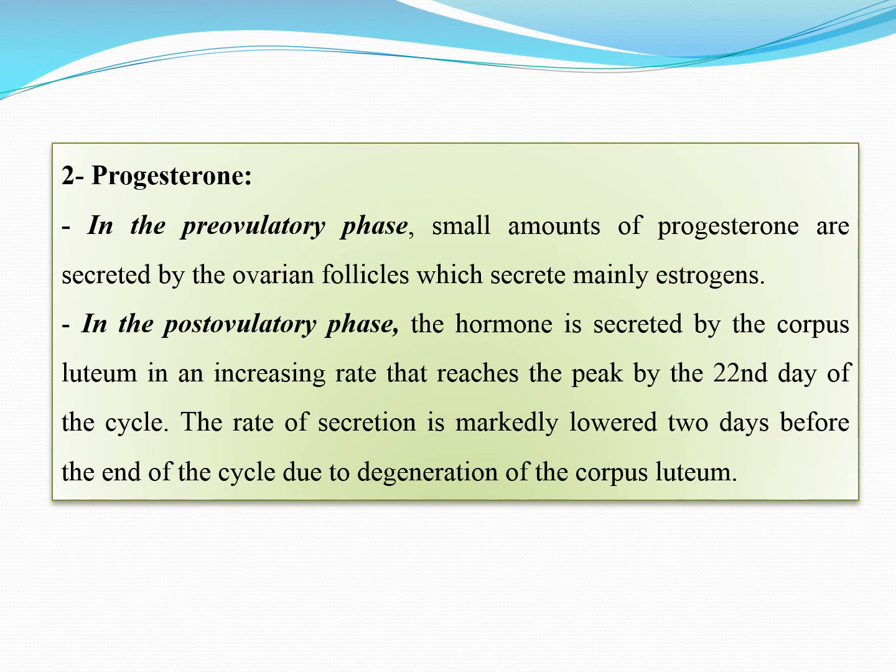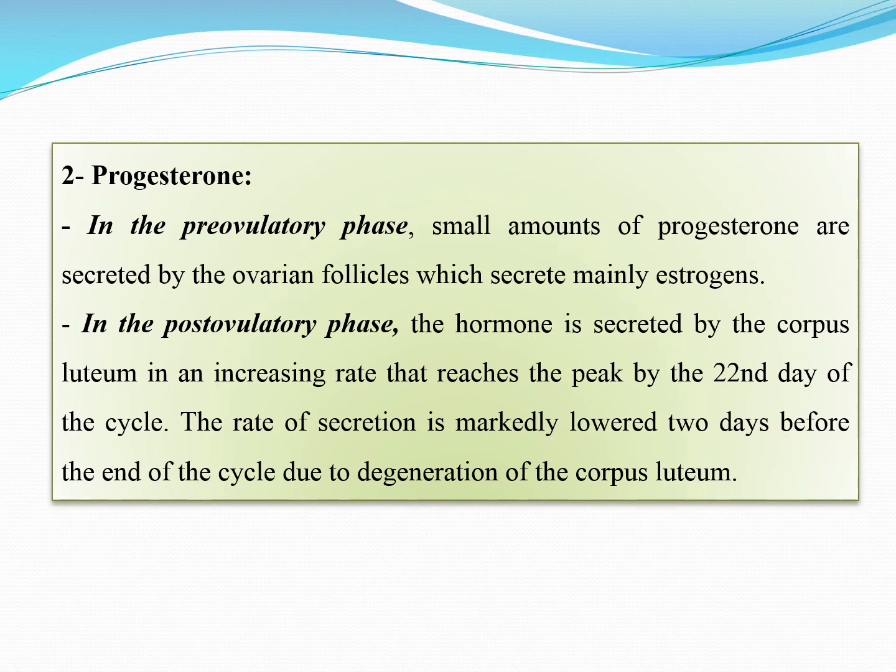The other hormone that is important is the progesterone. In the pre-ovulatory phase, small amounts are secreted by the ovarian follicles, which secrete mainly estrogen. And in the post-ovulatory phase, this hormone is secreted by the corpus luteum at an increasing rate that reaches the peak by the 22nd day of the cycle.